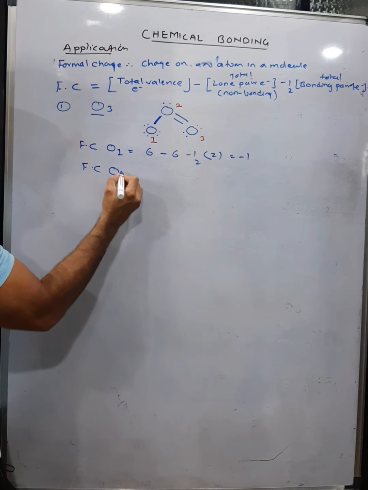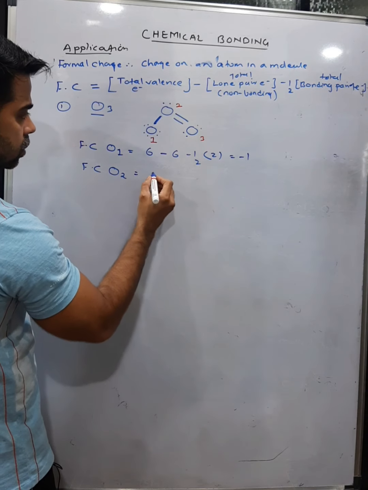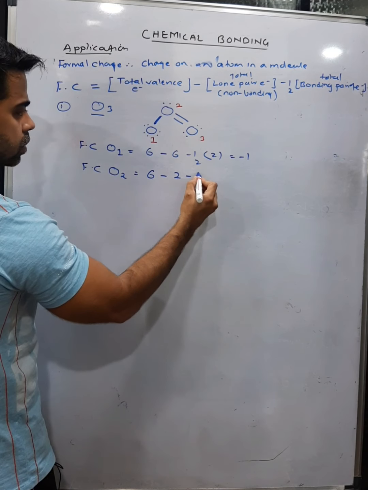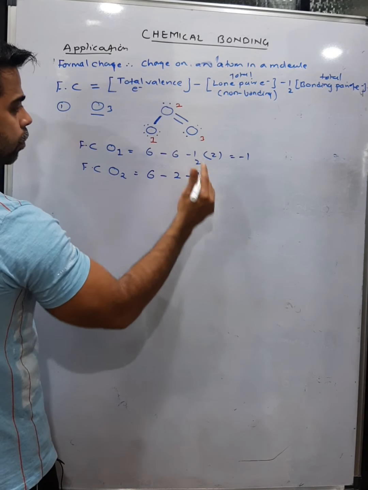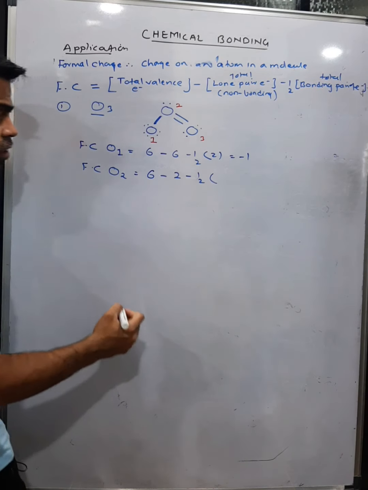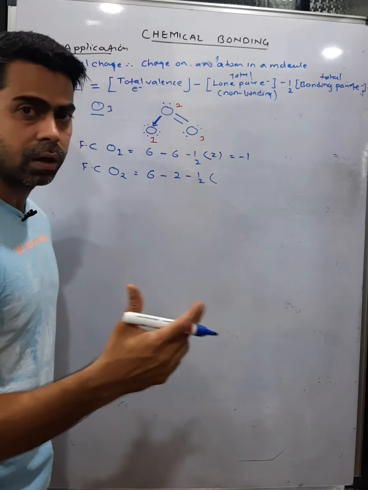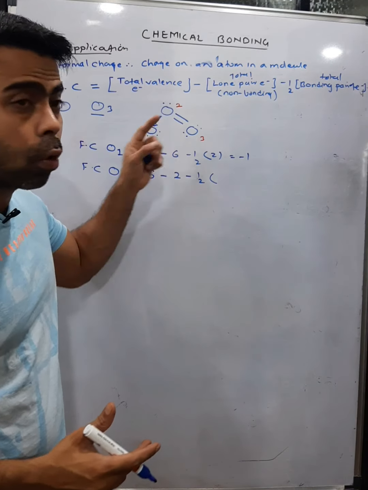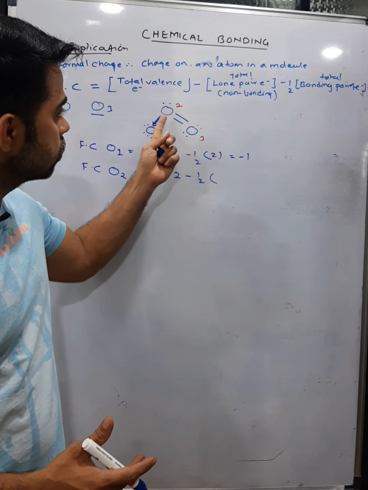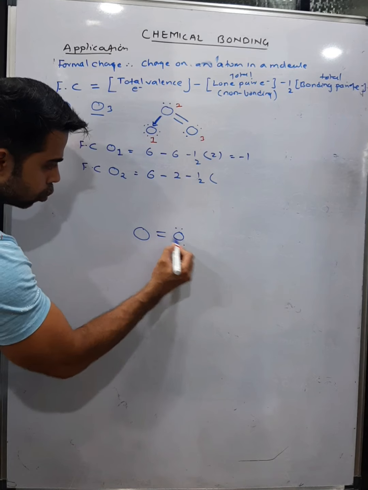Formal charge on the second oxygen. For the second oxygen, valence electrons are the same, 6, minus total lone pairs, only 2, minus half of how many bond pairs? 3 bonds, it is making 3 bonds in ozone. So 3 bonds means how many electrons? Remember, this is a coordinate bond. You might say, sir, the valency of oxygen is 2, but this is a kind of coordinate bond where a pair of electrons is donated by a single atom and shared between 2. So this oxygen gives its entire electron pair. See, it is simple, and this oxygen is an O2 molecule.